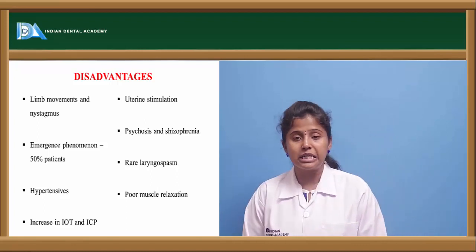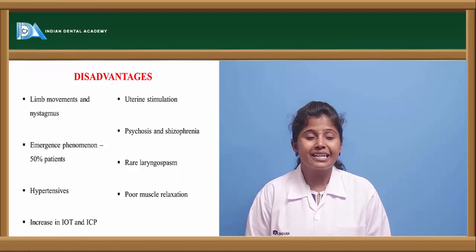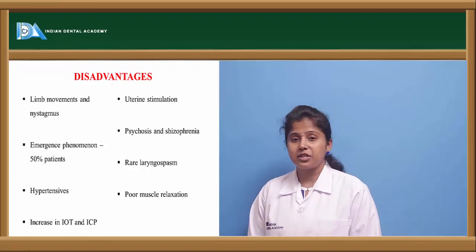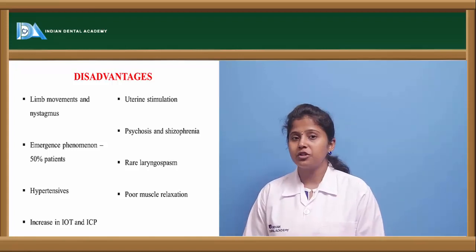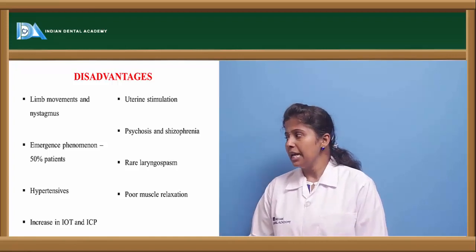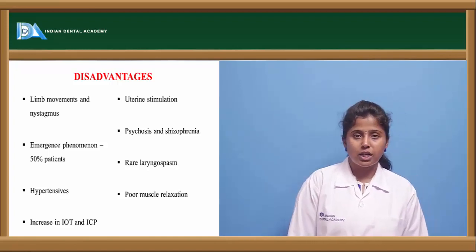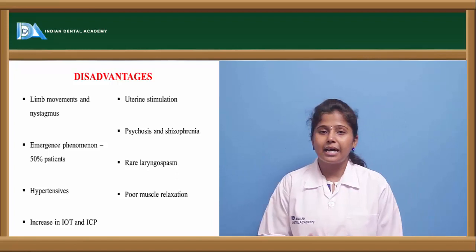It can be increased, and it increases the intracranial pressure, the pressure inside the cranial region, and it may cause uterine stimulation. It will stimulate the uterine muscles, and it will cause psychosis and schizophrenia, and laryngospasm.